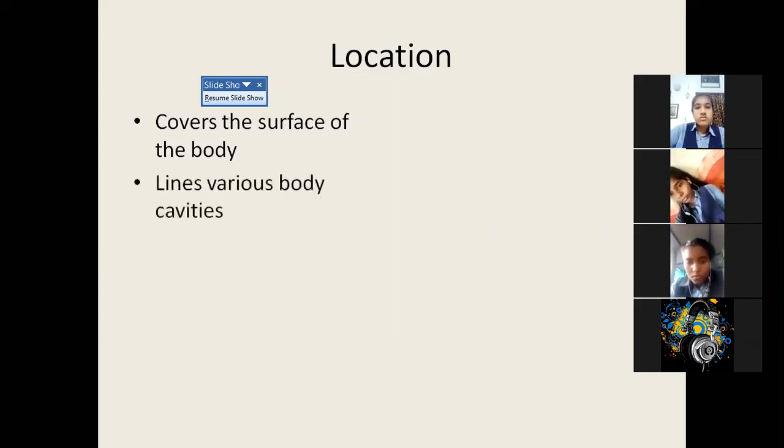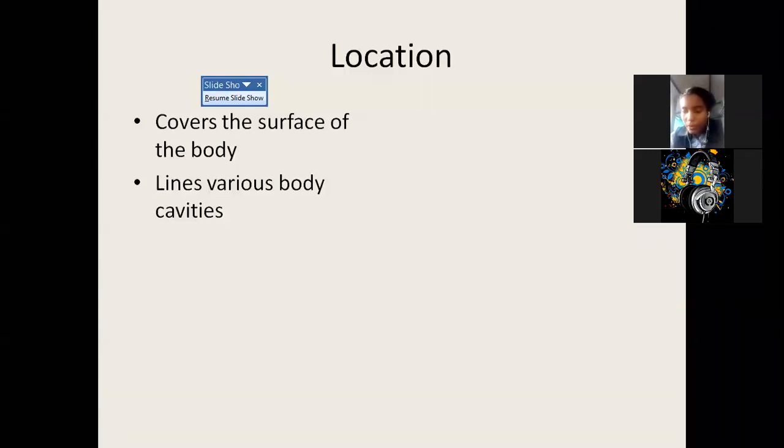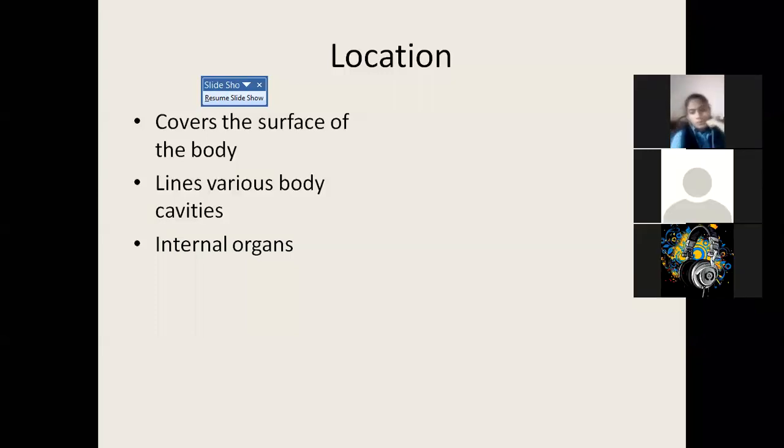Second, it lines various body cavities. Now we have certain cavities in your body like the abdominal cavity and the chest cavity. These cavities are lined by these epithelial cells. The body is covered everywhere by these epithelial cells. It even covers your internal organs, the internal organs of the body, and the blood vessels too.